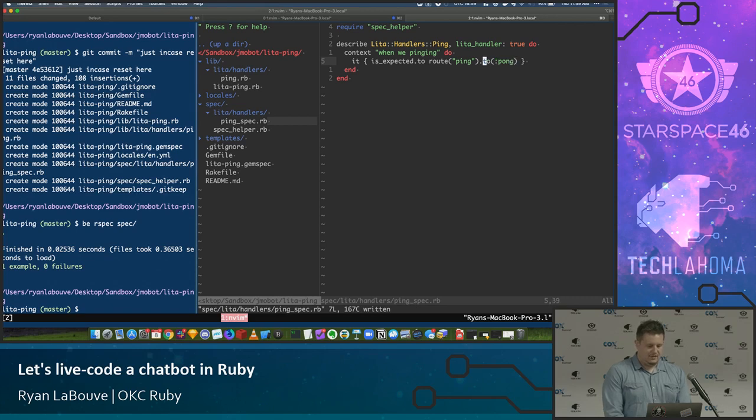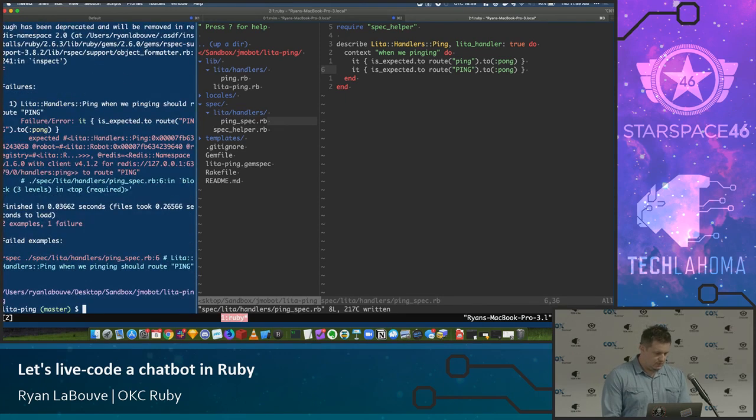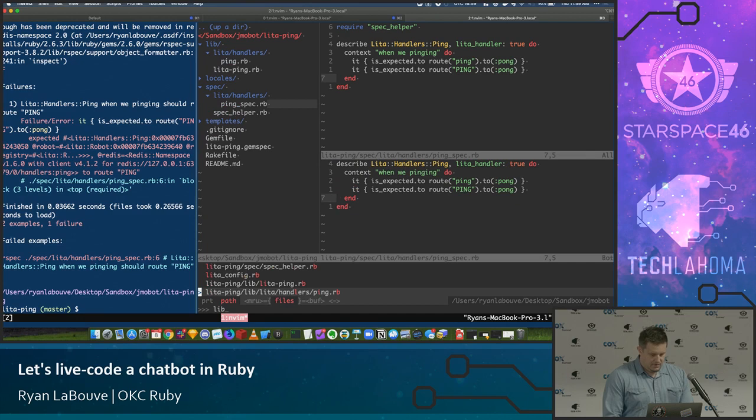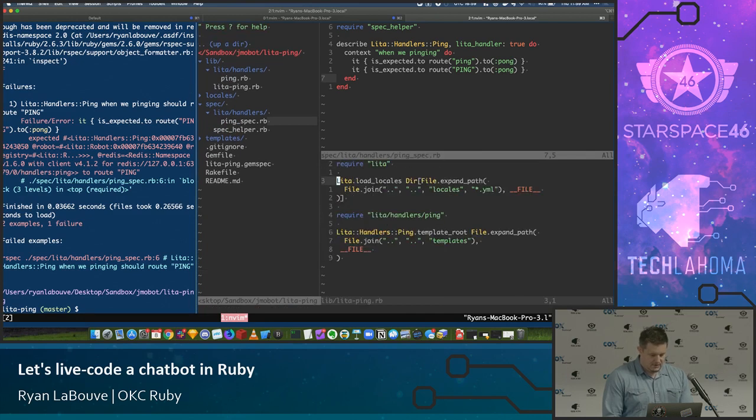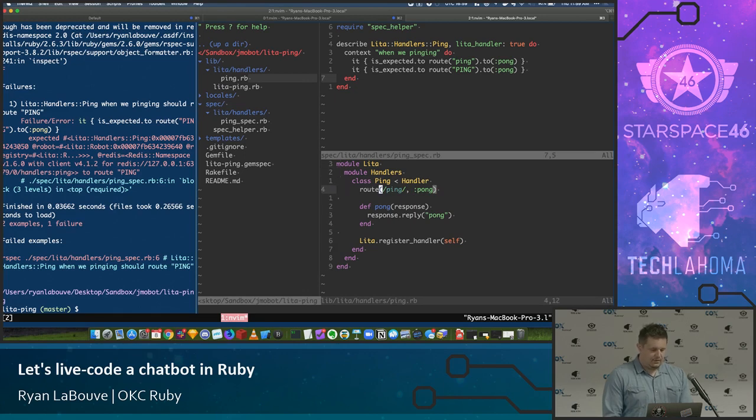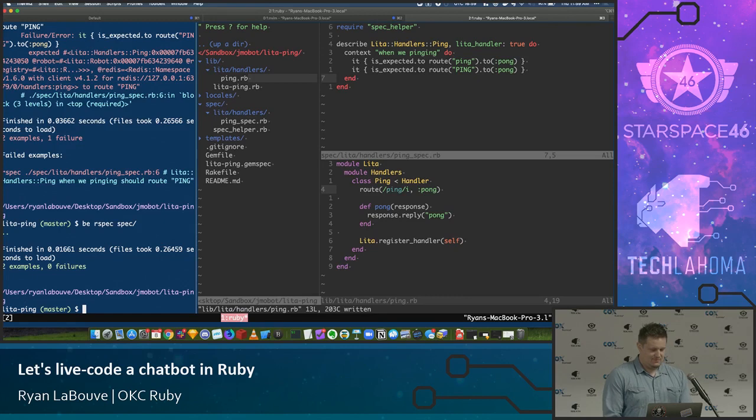Just for insanity, let's go back and test our previous theory that trying to do a capital PING would actually fail. Yep. And we can go fix that in our lib file, ping.rb. It's not the right file. Okay, so you're about to experience the height of my regular expression knowledge. I'll have to go back and watch some talks from Aaron for this, but I'm pretty sure if we stick an I here, it will ignore the case. Let's test it out. Nice.